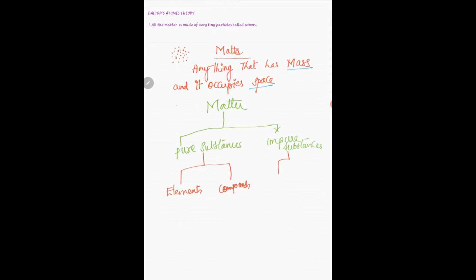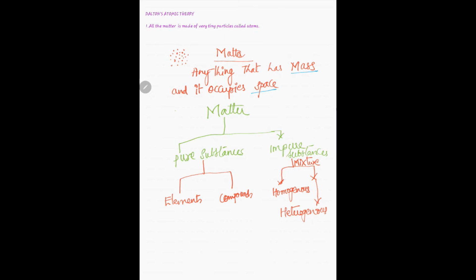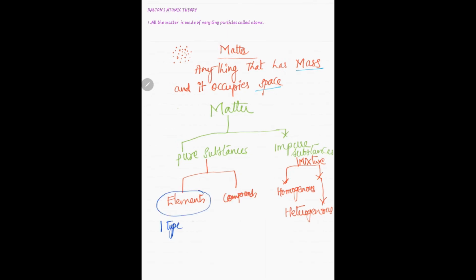Impure substance, we can classify them as two types. That is basically a mixture, which can be classified as homogeneous and heterogeneous. Now if you are going to talk about elements, it is made up of only one type of atoms.